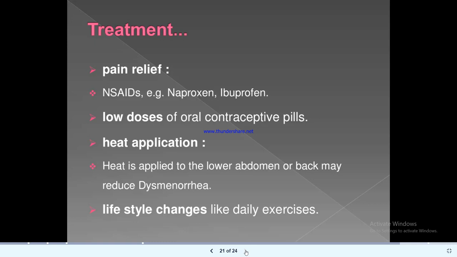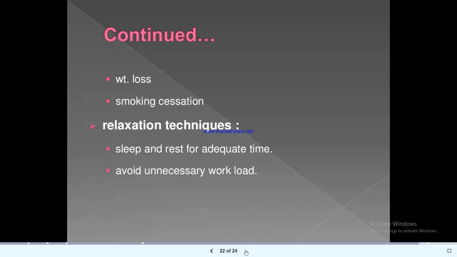Treatment includes pain relief, non-steroidal anti-inflammatory drugs, for example, naproxen and ibuprofen. Low doses of oral contraceptive pills. Heat application: heat applied to the lower abdomen or back may reduce dysmenorrhea. Lifestyle changes like daily exercise will help relieve the situation. Weight loss, smoking cessation, relaxation techniques, that is sleep and rest for adequate time.